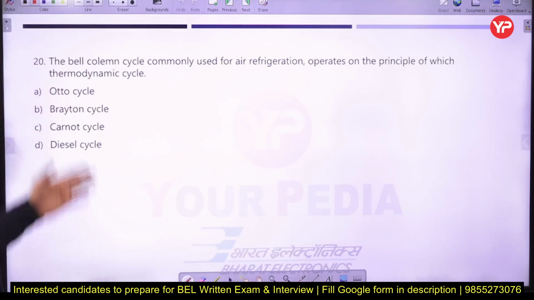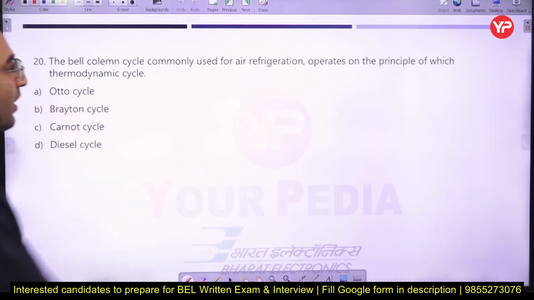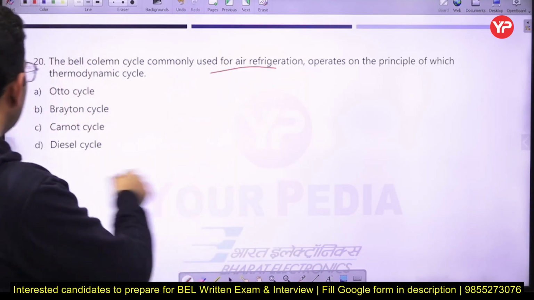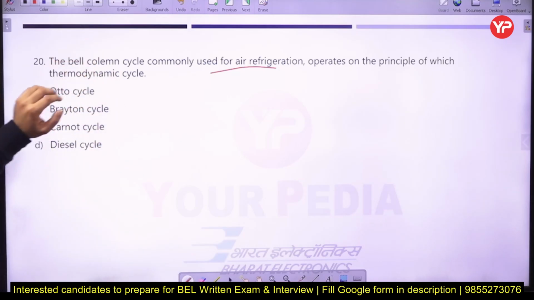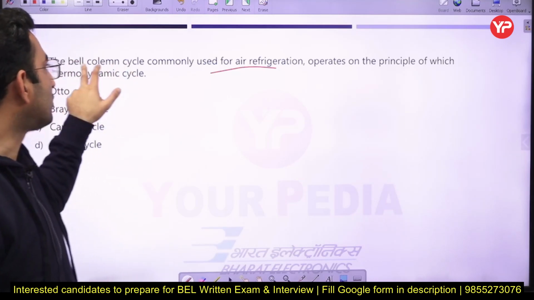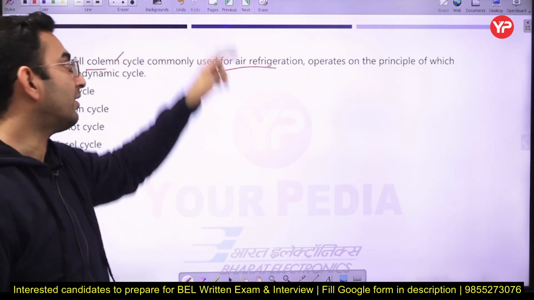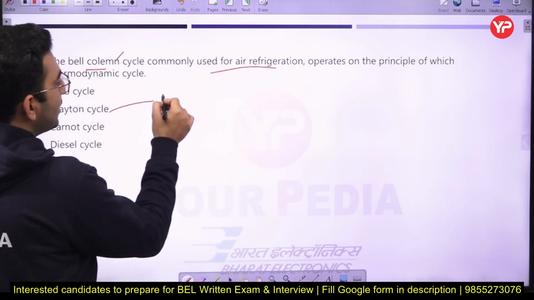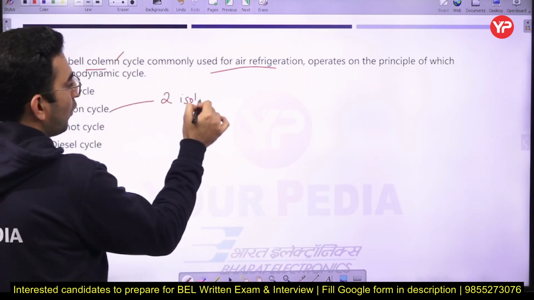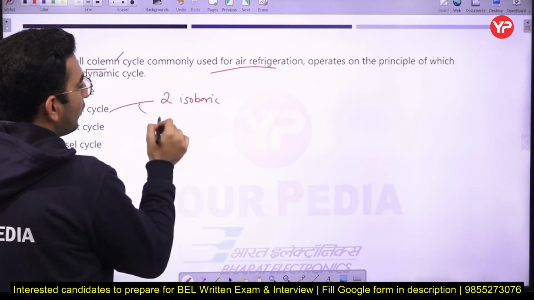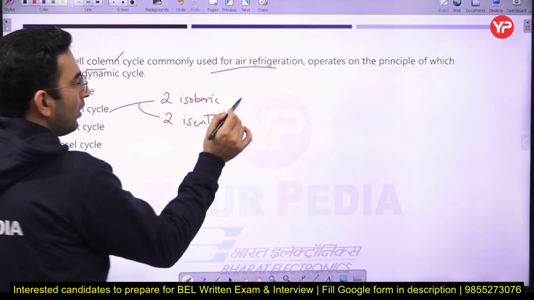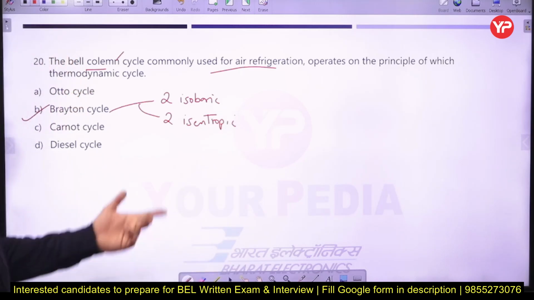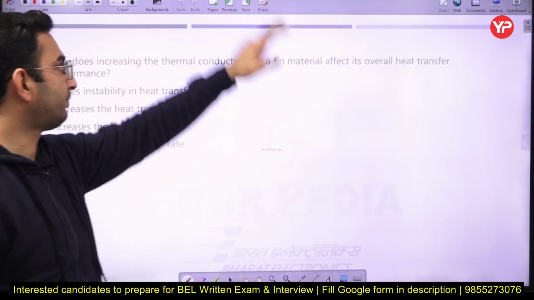Next question: the BEL cycle commonly used for air refrigeration operates on which principle? That's a very simple question. The BEL cycle is the opposite of the Brayton cycle, and it is also known as the reverse Brayton cycle. This cycle consists of two isobaric processes of heat addition and heat rejection, and also two isentropic processes in which no heat addition or rejection takes place.